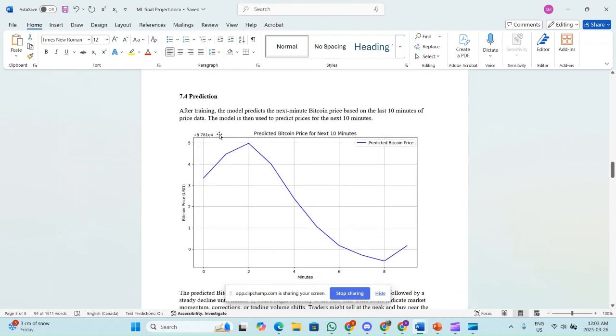Prediction. After training, the model predicts the next minute Bitcoin price based on the last 10 minutes of price data. The model is then used to predict the price for the next 10 minutes. That is shown in this graph.